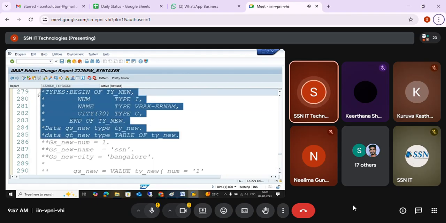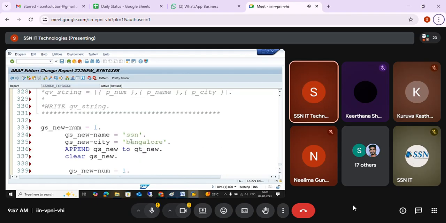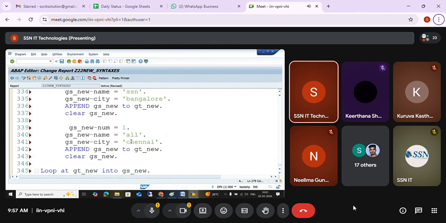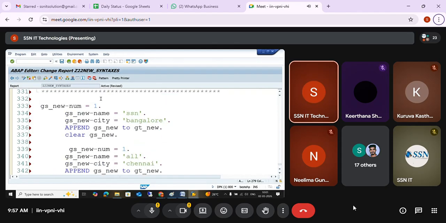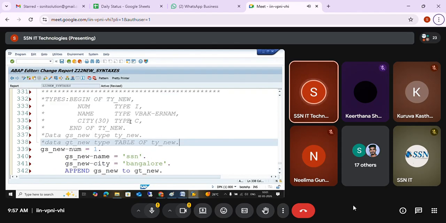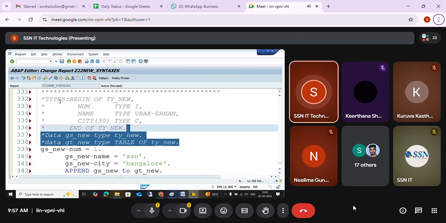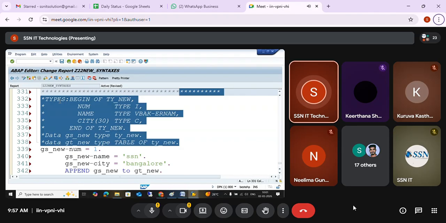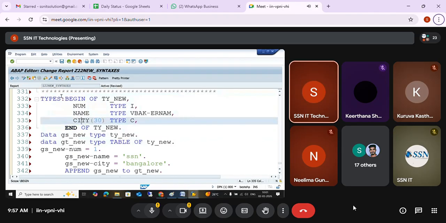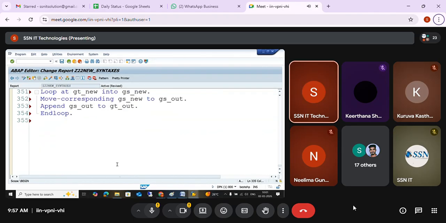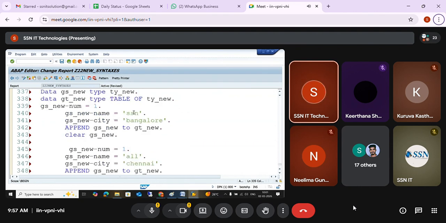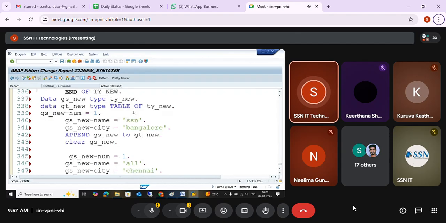ZT new, the types. Okay, fine. So this is my ZT new is ready, but what is required? ZT out. I'm going to copy into ZT out. I'm not going to take all the fields of ZT out.